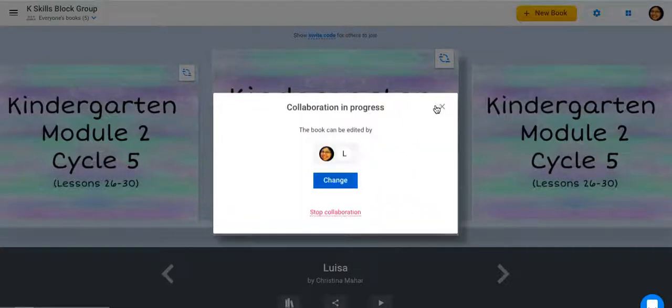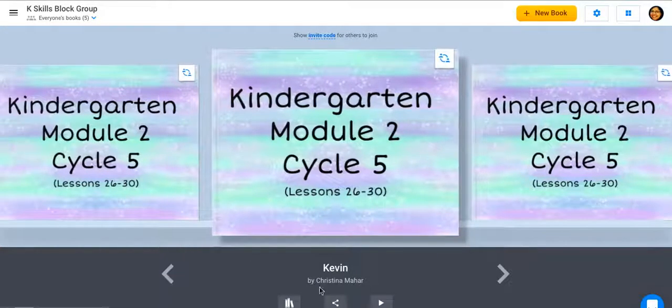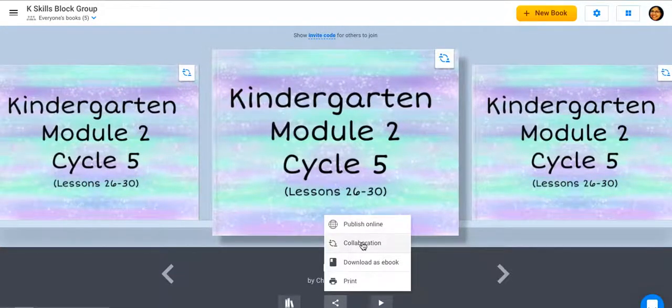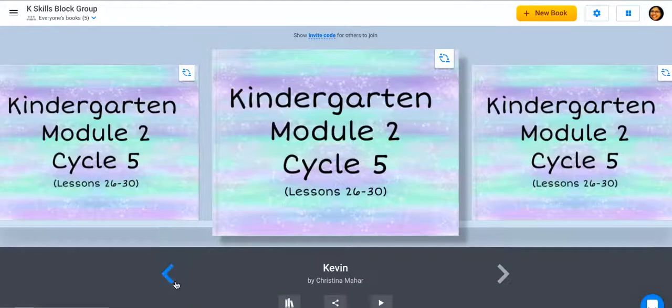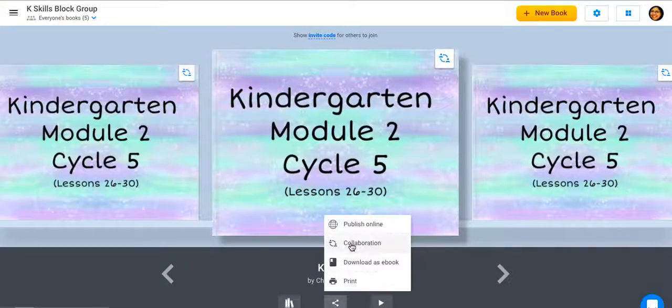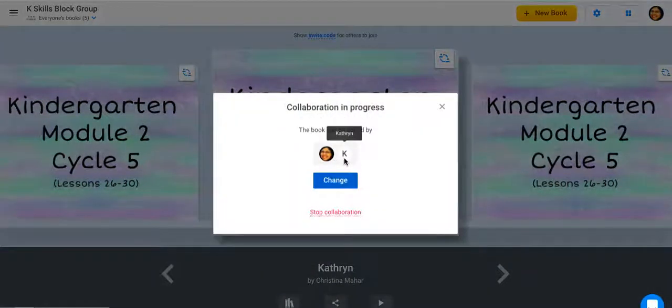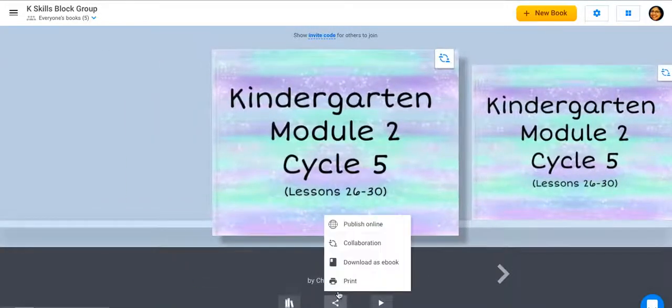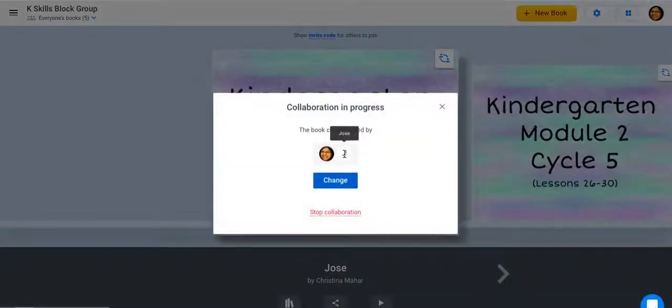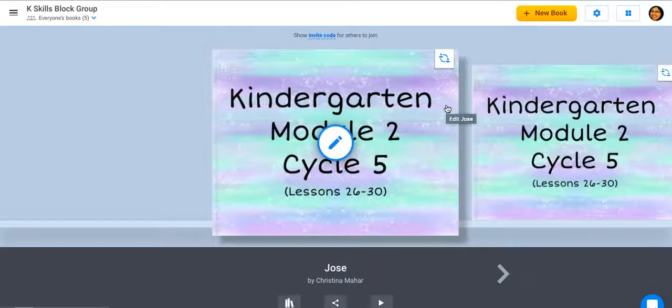Then I'll check really quick. Let's look at Kevin's. I hit collaborate. I should see my name and K for Kevin. Hit collaborate. I see K for Catherine, and I can hover over her name just to make sure it is Catherine and not Kevin. And then one last time for Jose. And there he is. Okay, so my books are all set and ready to go for my kindergarten students.